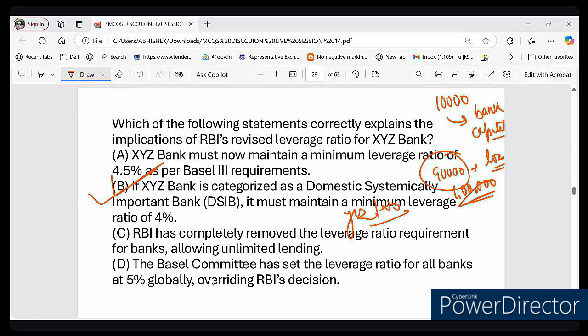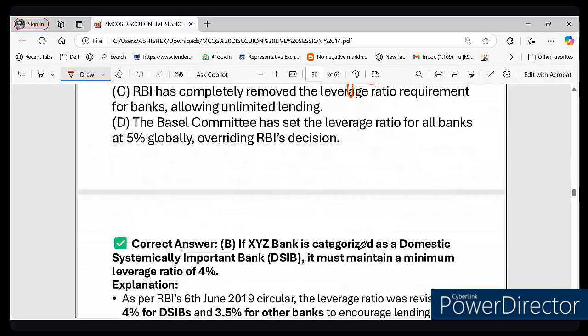So I hope this makes the concept clear. If it is clear, please type clear in the chat box, because this is a very important thing to consider, that 3.5% for other banks, 4% for DSIB after 2019. You must remember it, the leverage ratio, right? This is the point which has been raised here.